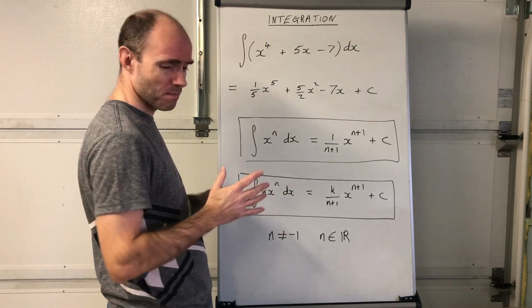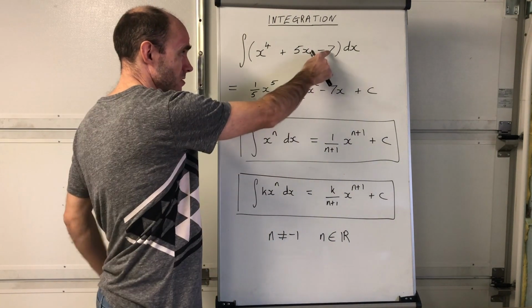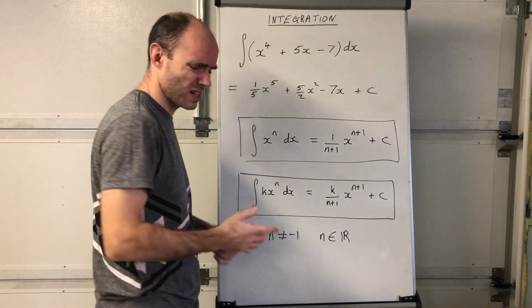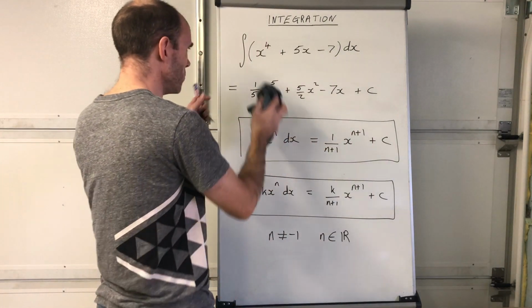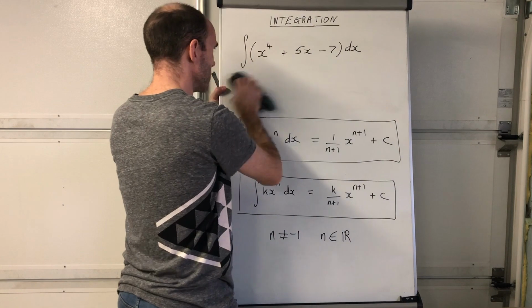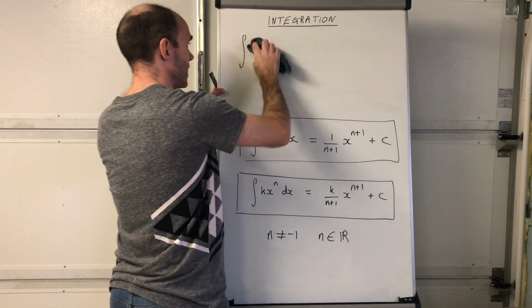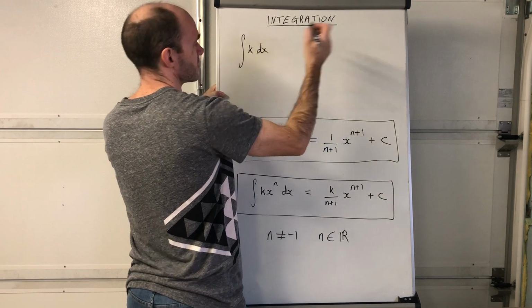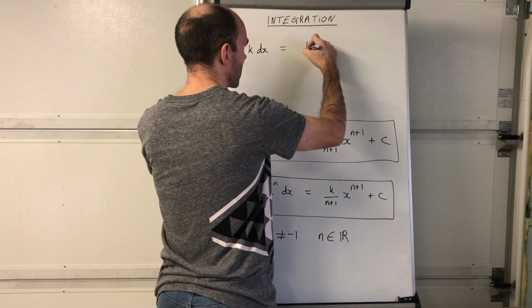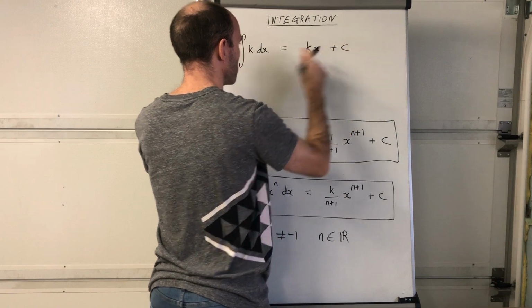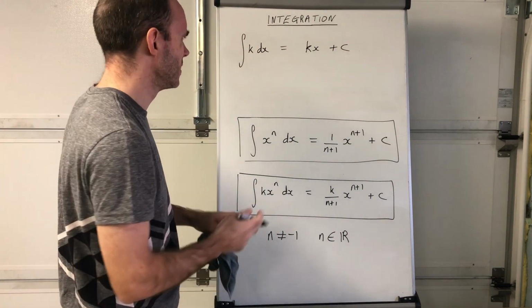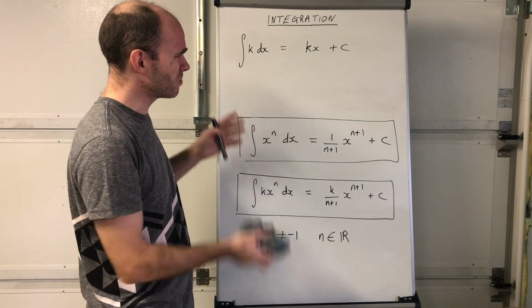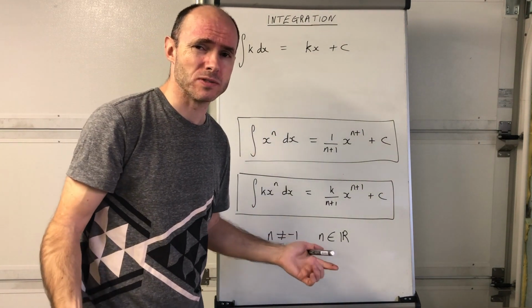So one important result there, I suppose, is that when you integrate just a constant value, integrate the 7, you get 7x. You don't really need to write it as a general rule, but let's just write it down anyway. If you are going to integrate just a constant value, say k dx, then you're just going to get kx plus c, where that k is any constant value, again, not 0. That's pretty much what you need to know about integration.